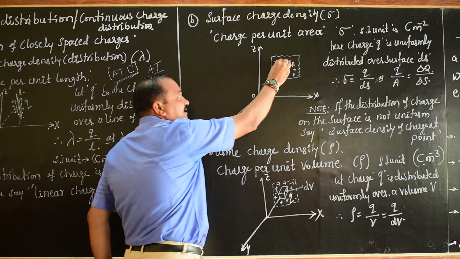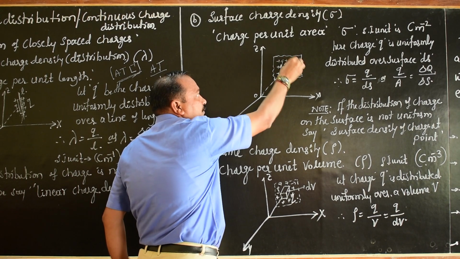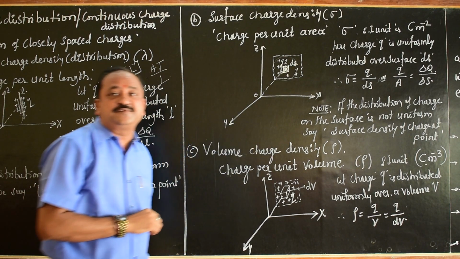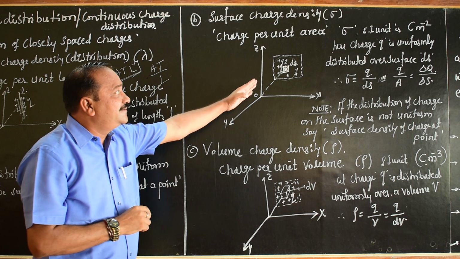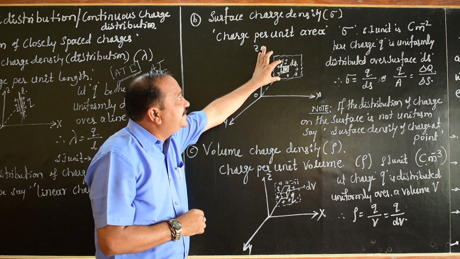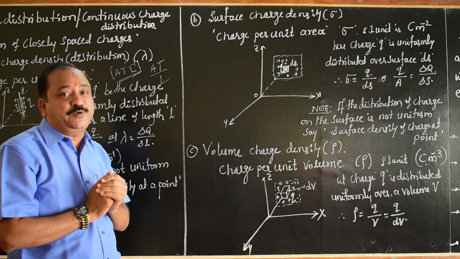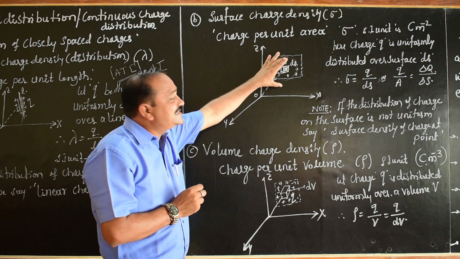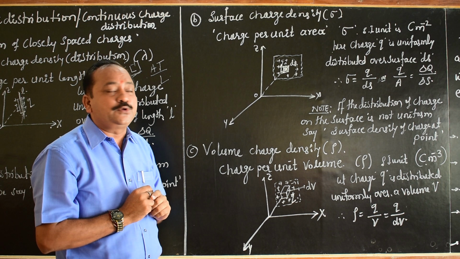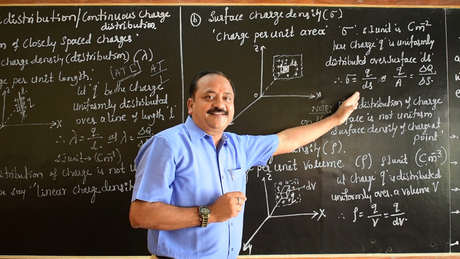So over this area, Q amount of charge is distributed, and that charge will be uniformly distributed. In this case, sigma equals Q divided by ds.